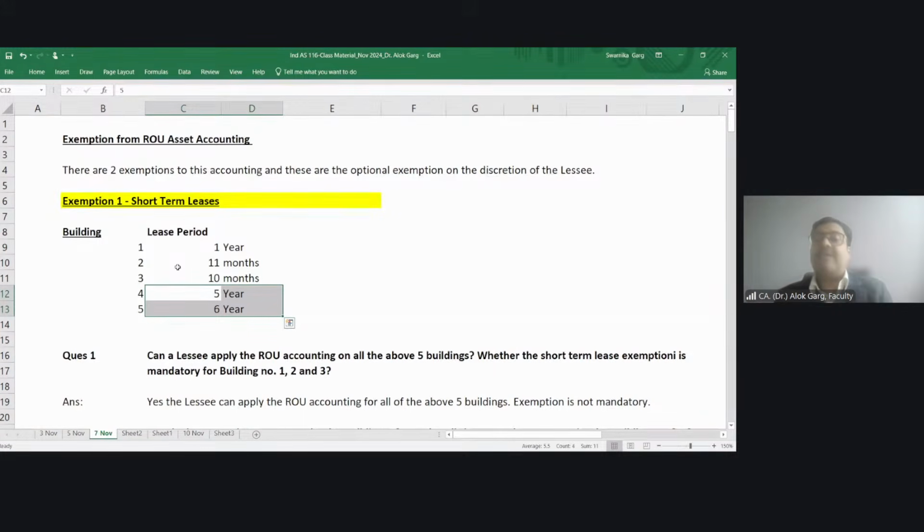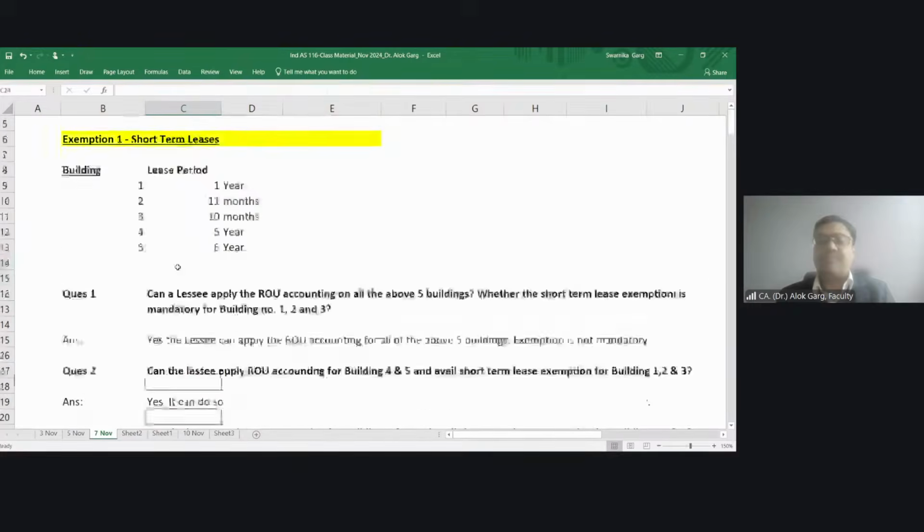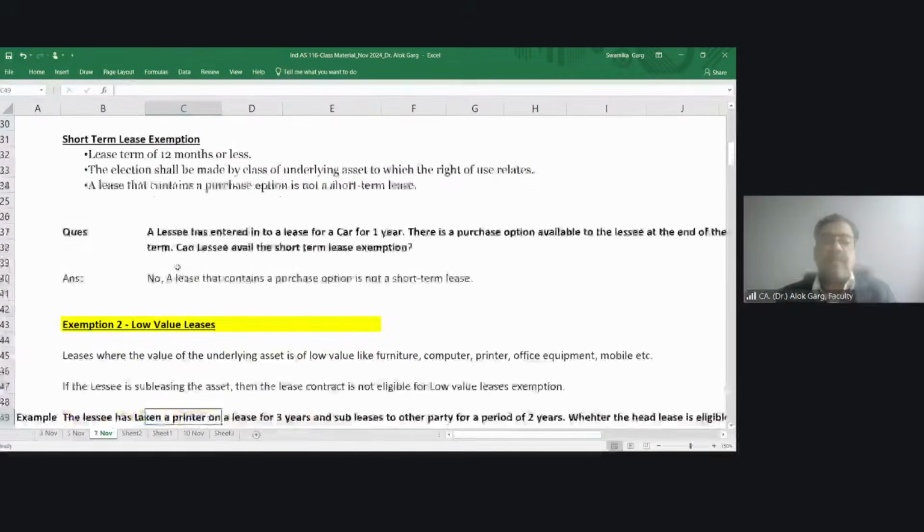And hence, if an entity is taking an exemption of short-term lease, it has to apply on a class of asset. Okay. So if an entity wants to apply an exemption on building number 2 and 3, it has to apply an exemption on building number 1 also. Okay. Then low value leases.